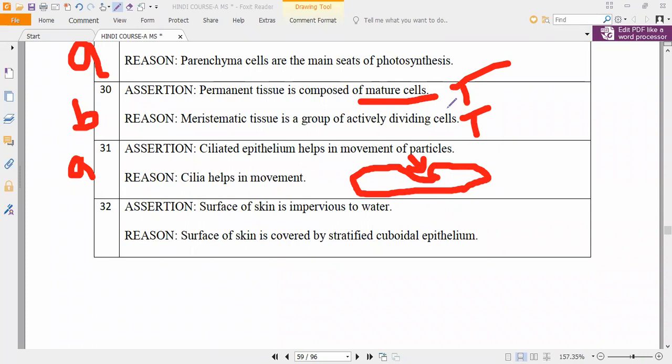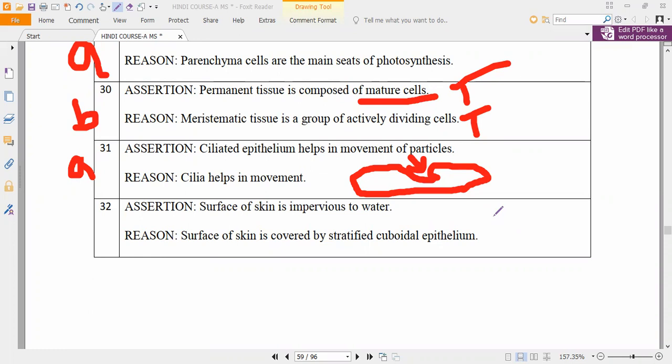So now try to answer this question. Surface of skin is impervious to water. If I pour water on your body, is your body absorbing the water through the skin or not? Not absorbing. Yes or no? So our skin will never absorb the water. Only evaporation will take place, not absorption.